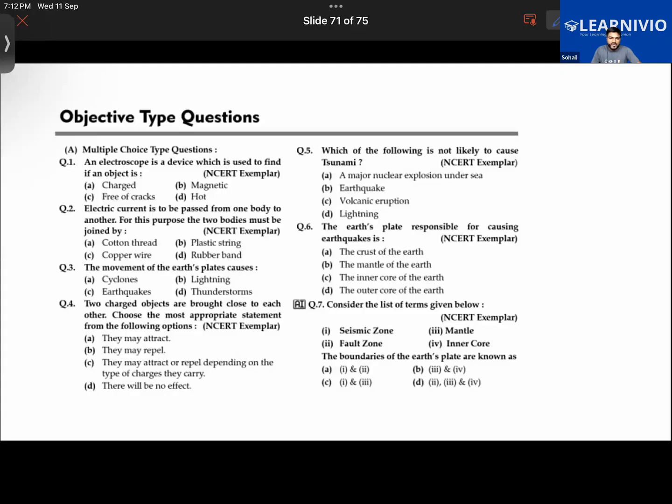Do let me know in the chat box. Have you been updated with the syllabus from your school side? Okay, you have shared it. Sir, just let me go through it. I shared it. Okay, Alif, you also have shared it, no? So at this point, the syllabus of all of you has been finished.